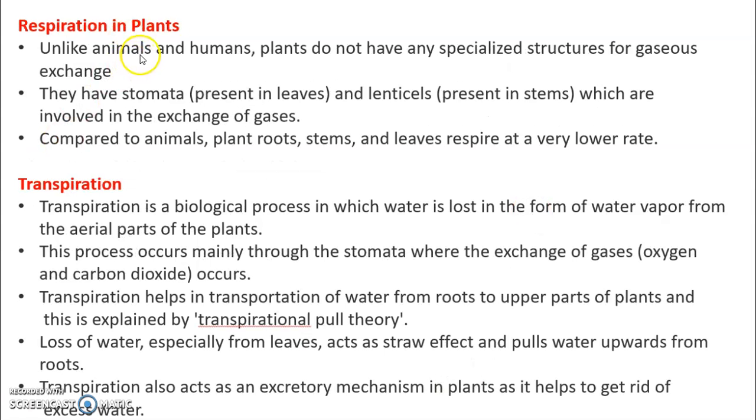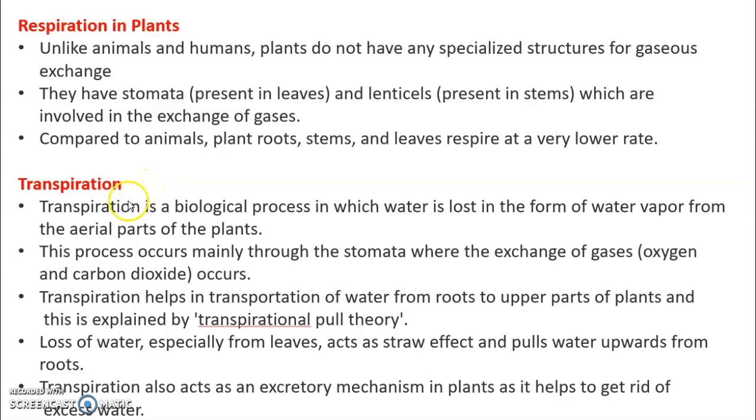How does respiration take place in plants? Unlike animals and humans, plants do not have any specific structure for gaseous exchange. They have stomata present in the leaves and lenticels, which are involved in the exchange of gases. Compared to animals, plant roots, stem and leaves respire at a very low rate. During the exchange of gases in plants, the transpiration process also takes place.